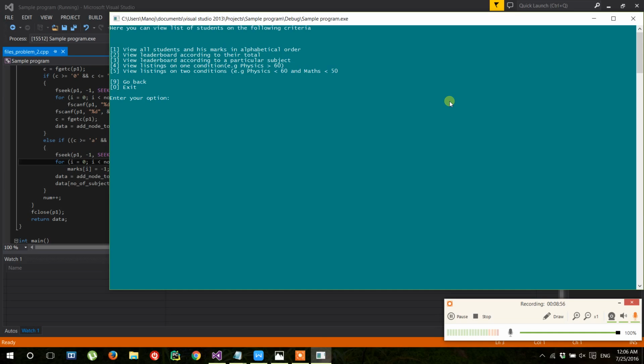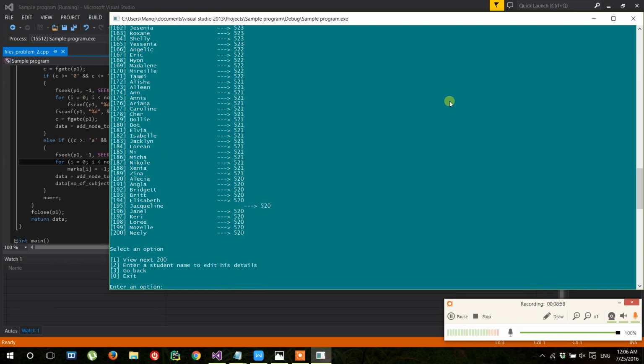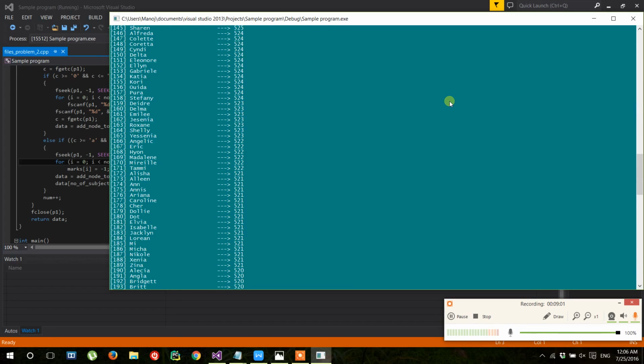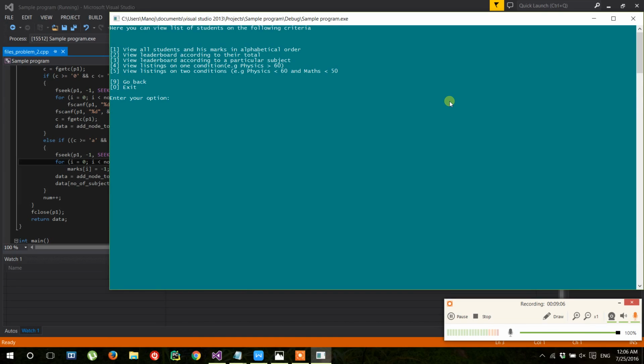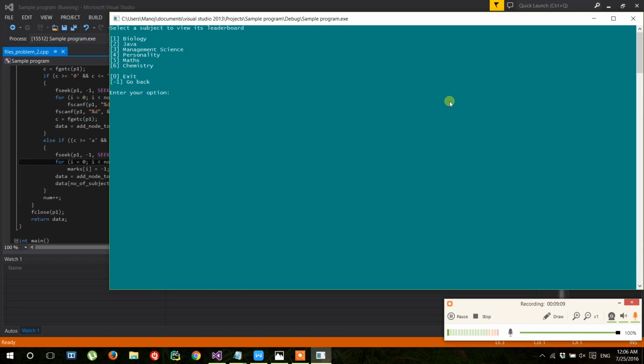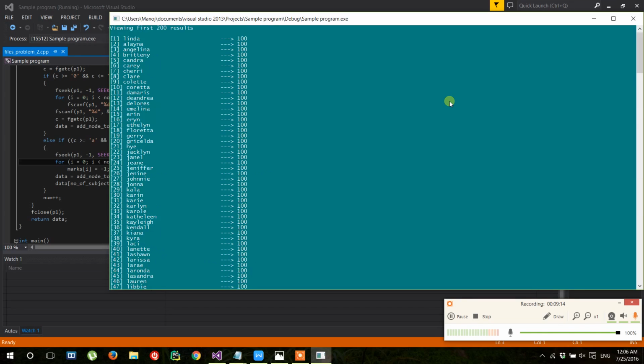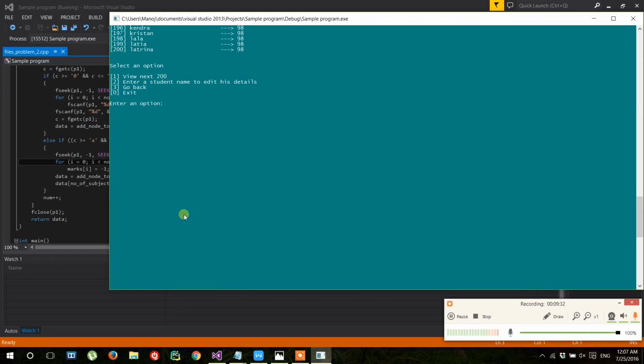Let us go to the leaderboard positions. Let us check the second one, leaderboard according to the total. Good, it is working fine. Go back. Third one, leaderboard according to a particular subject. Let us go for Java. So Java, all hundreds. And if you remember, we have given user 007 100 marks in Java. So we can see here. So let us go back.